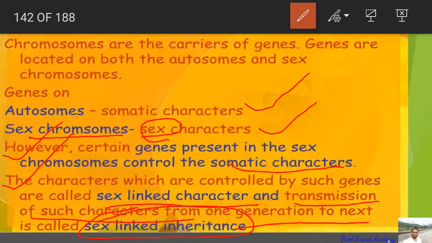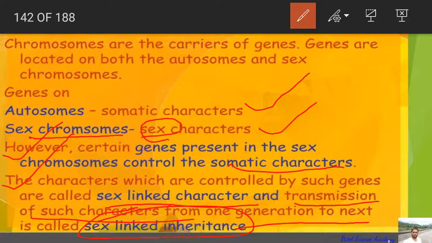So dear students, the phenomenon of transmission of such characters, meaning the sex-linked characters, from one generation to the next generation is called sex-linked inheritance.